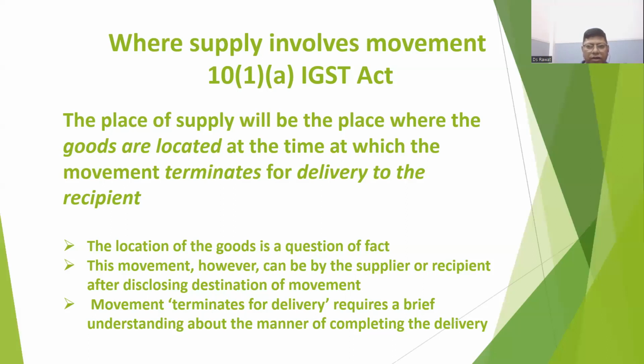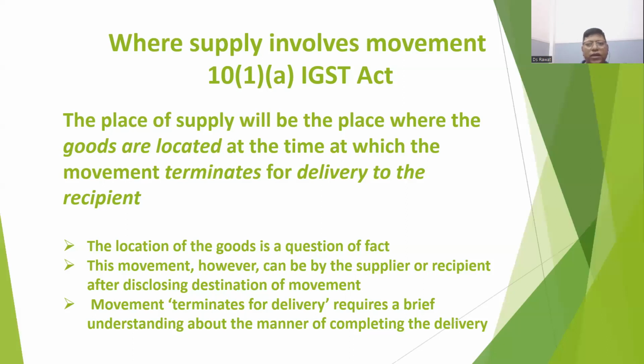It will be treated as an intrastate sale or interstate sale. But in our example, we have considered it was an interstate sale because the location of the supplier was in Mumbai and the place of supply is in Delhi.